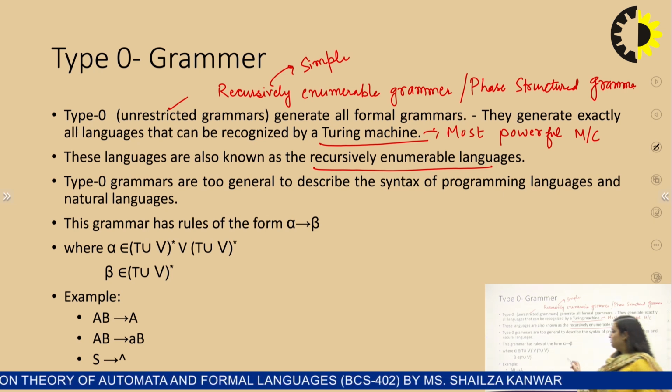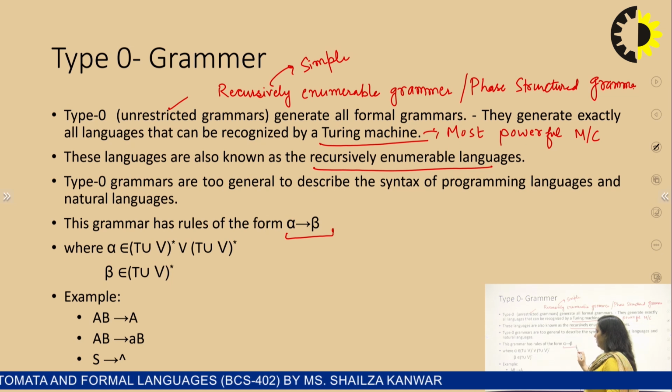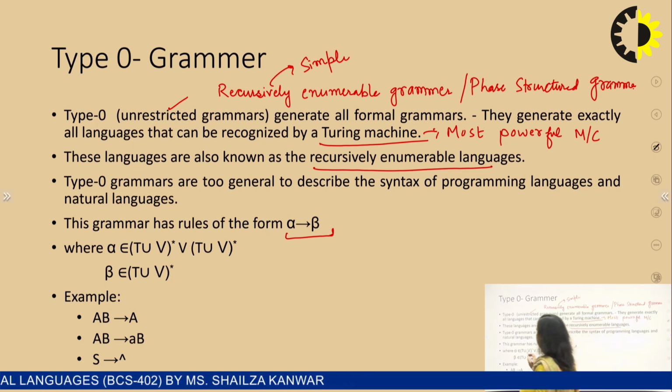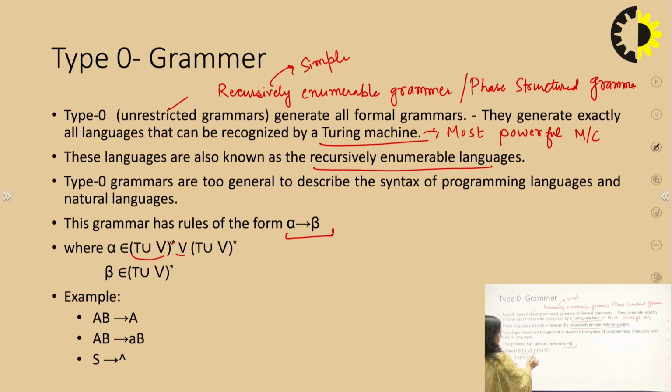And the grammar has rules of the form alpha goes to beta, where alpha belongs to (T union V)* V (T union V)*, that is, any string, then a variable or non-terminal, then again any string. Now, what this means is alpha is on the left hand side. So, on the left hand side there is any combination of variables or terminals, but at least one variable must be there. Only then we can have any rule or production. On the right hand side, there can be any combination of variables or terminals.